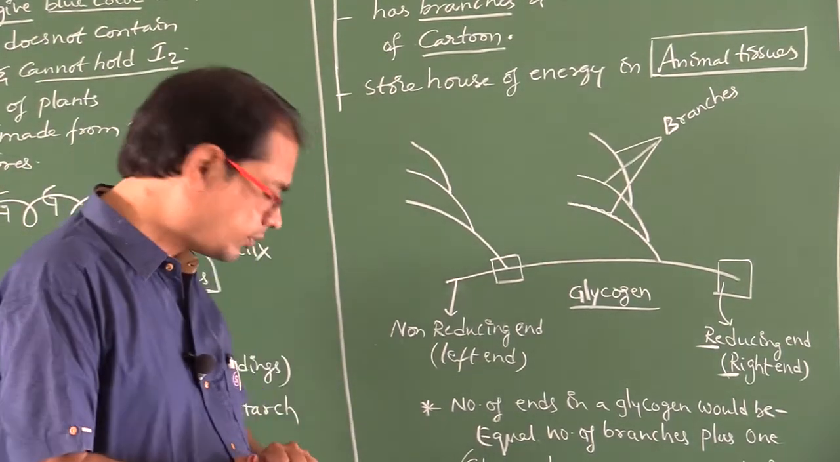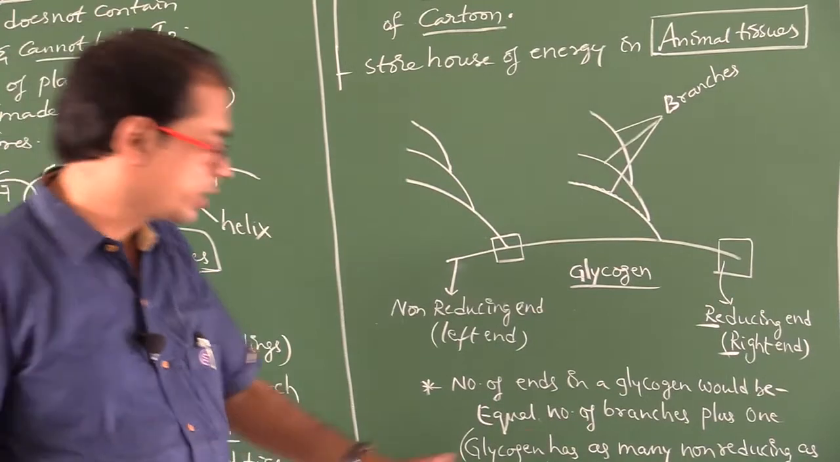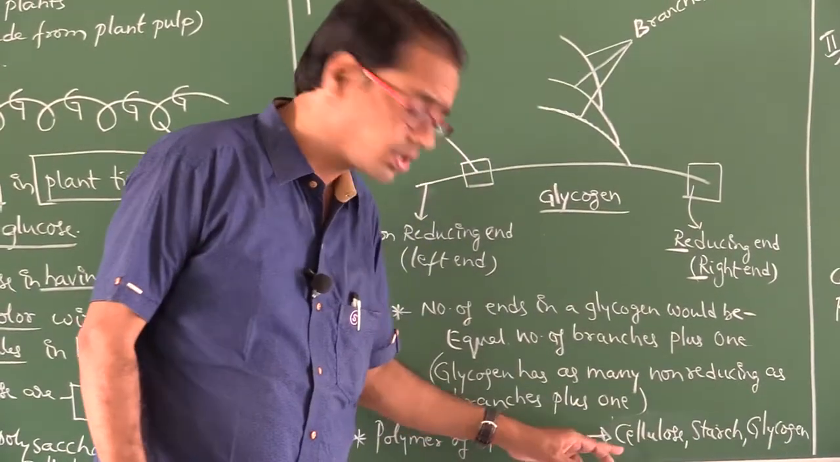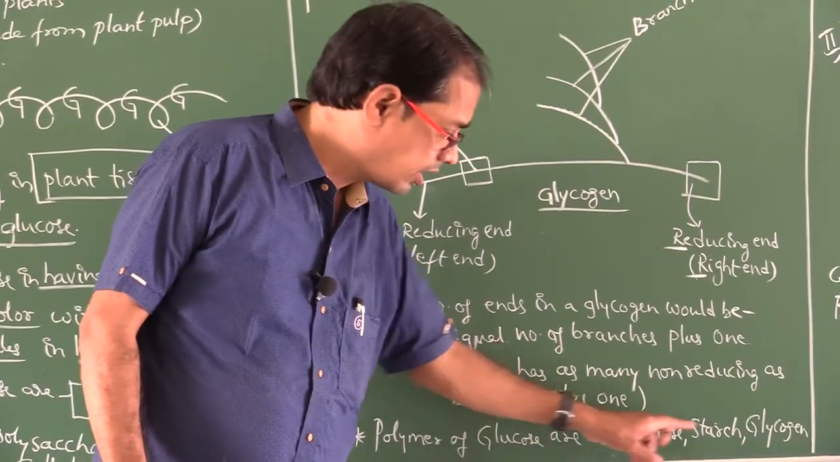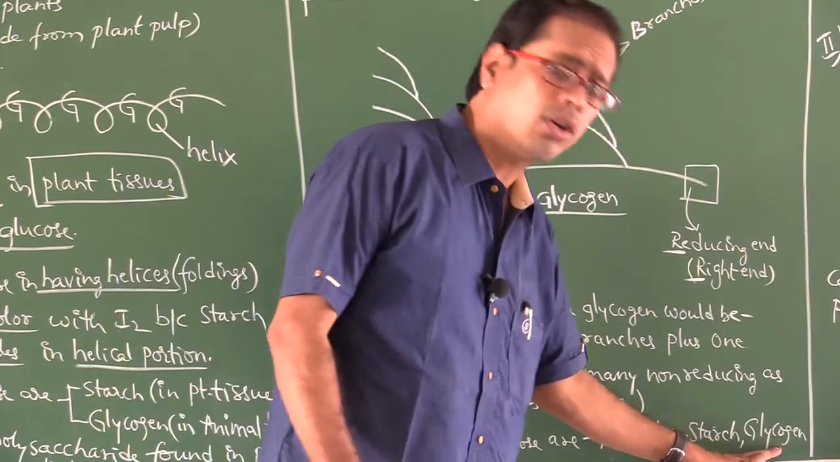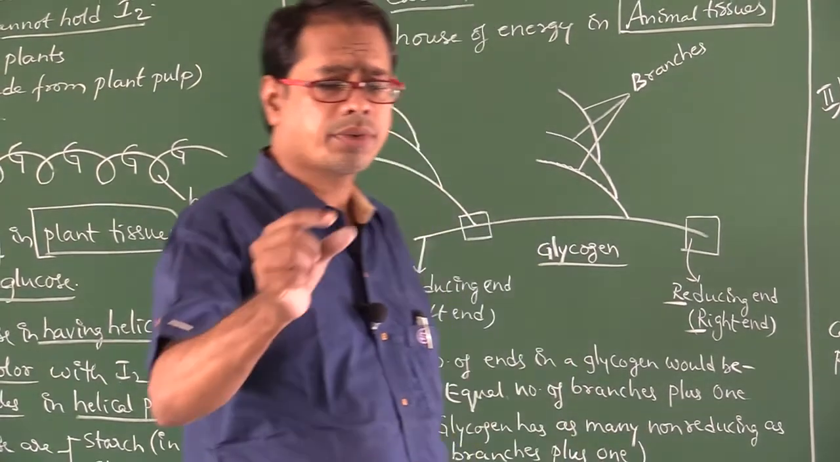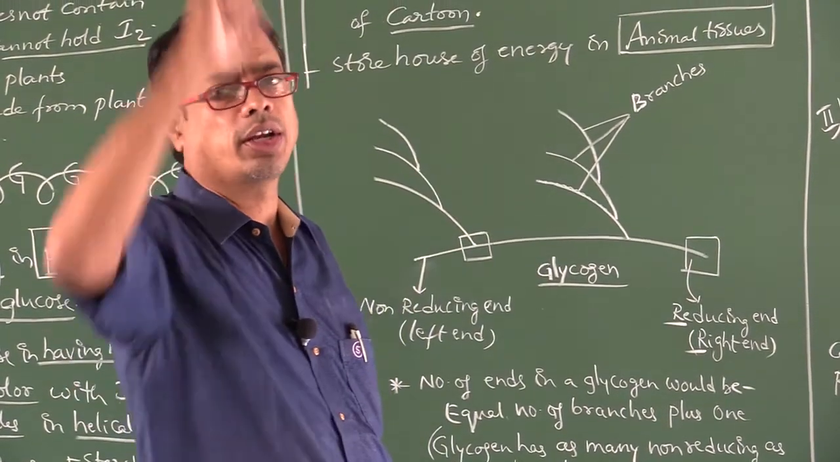Polymers of glucose means cellulose, starch, glycogen. The differences: no helices, helices. Here glycogen has branches, looks like a cartoon. All three substances are polymers of glucose only.